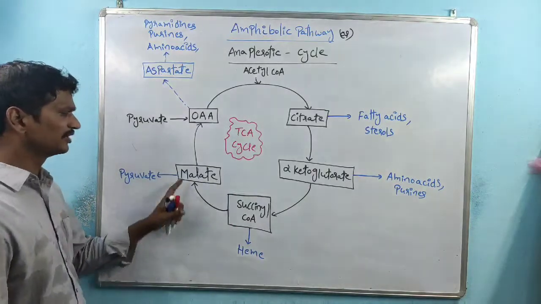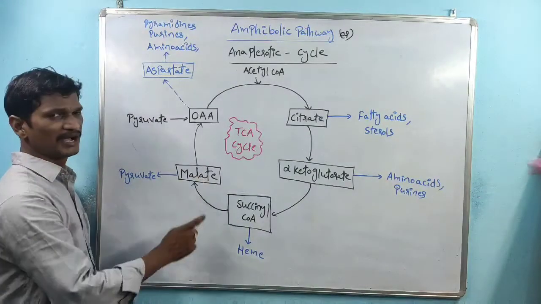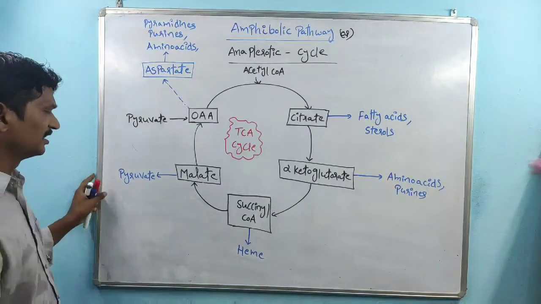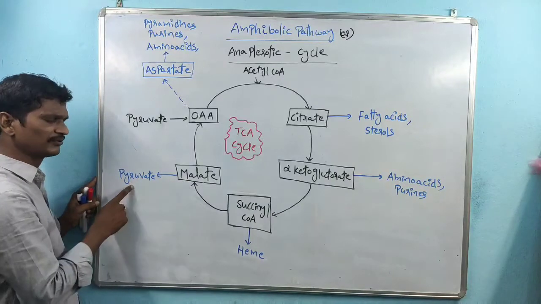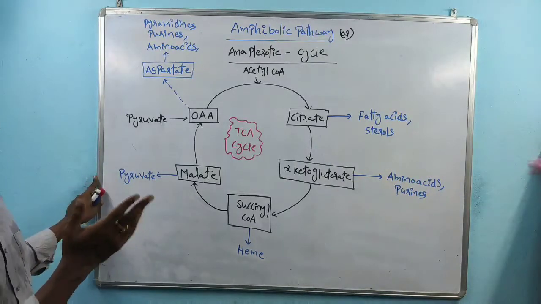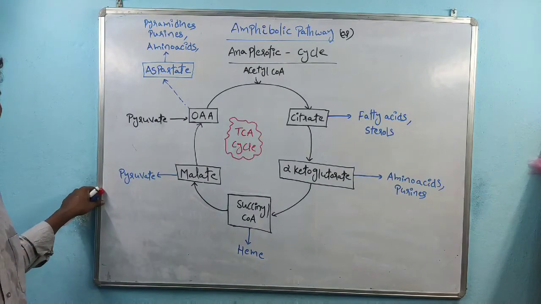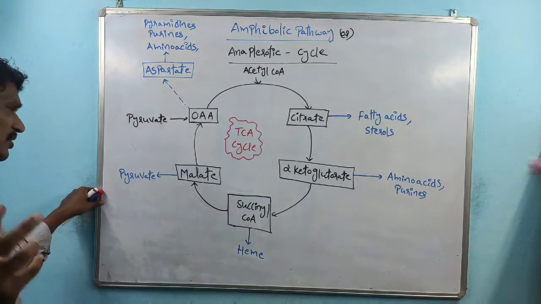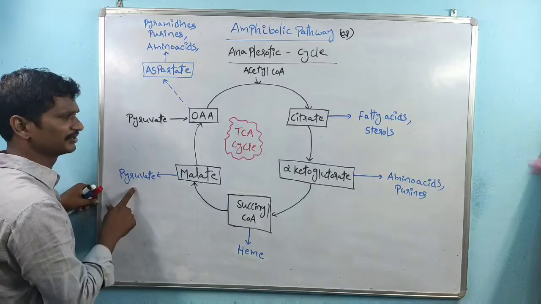The succinyl CoA is also involved in, within the TCA cycle, malate formation. That malate is involved in pyruvate production. Malate directly produces pyruvate; in certain cases, malate is converted into pyruvate, right? So there is one pathway that is different from the TCA cycle. This one is also called the shuttle pathway, but that is not included in our syllabus. Definitely, if there is any time, we'll discuss it, right? So here malate is converted into pyruvate, right?